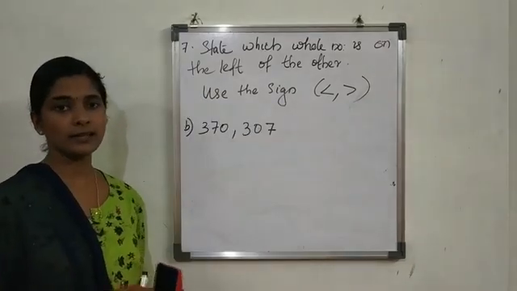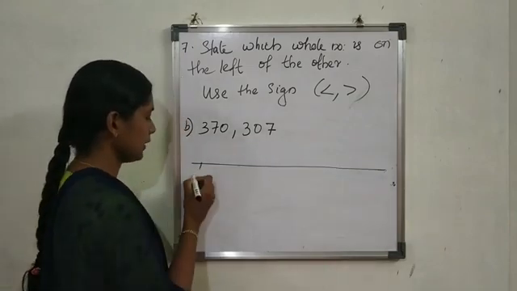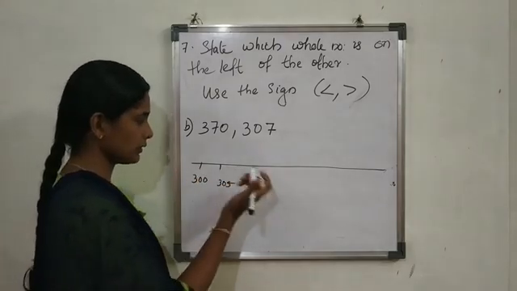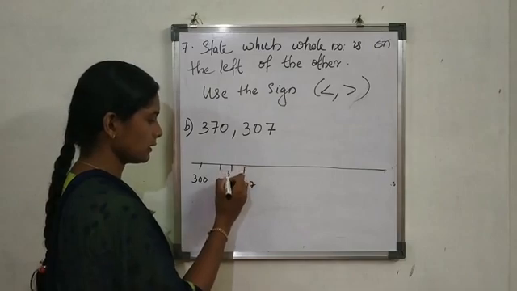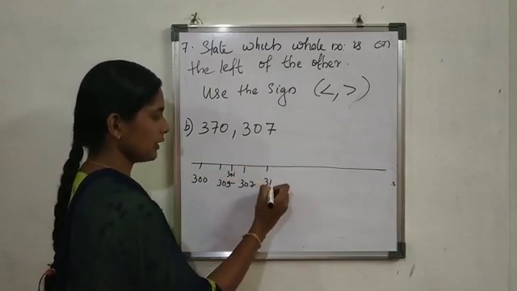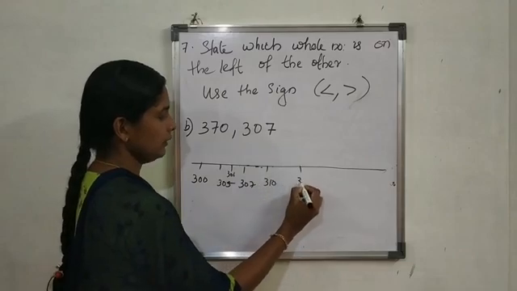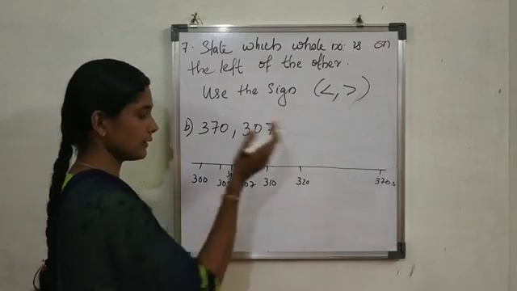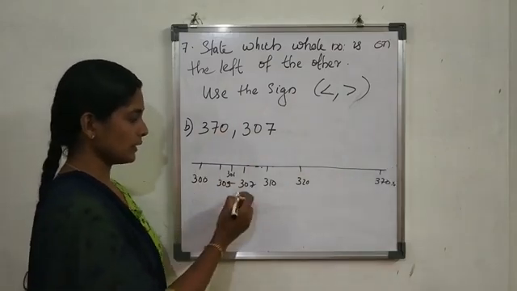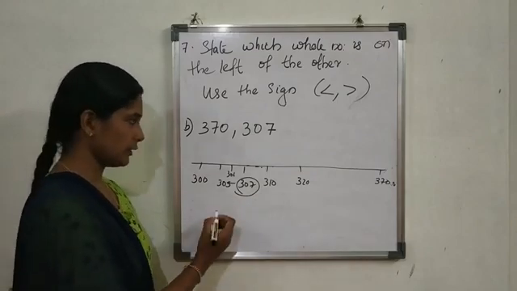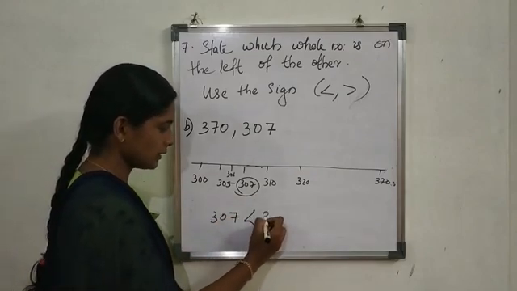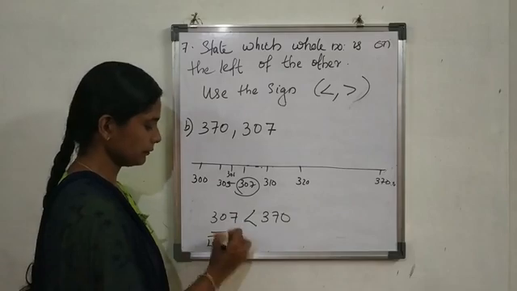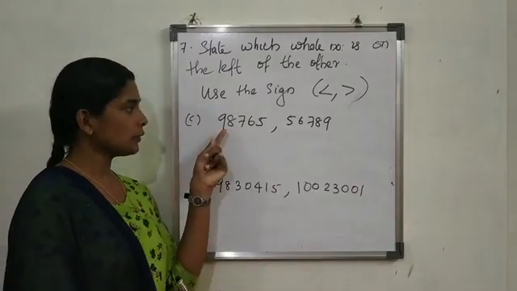370 and 307. Which one is on the left side? 300, then 305 in between, 301, 302 is there, then 307 is there, 306, 307 up to 310, and so on. Then 320, 330, and 350 is there, 360 is there, then 370. But which one is on the left side? The smallest one is 307. That is on the left side. 307 is on the left side and the smallest one. Find which number is the smallest one. The next one is this one.